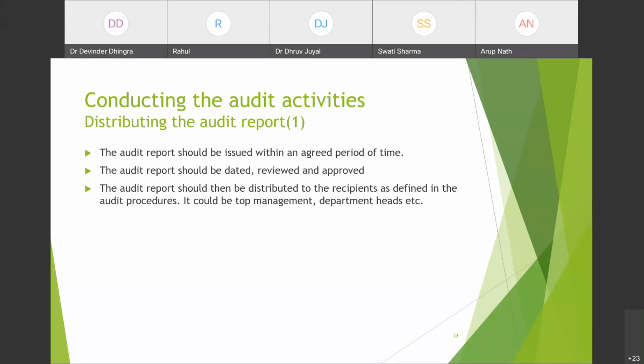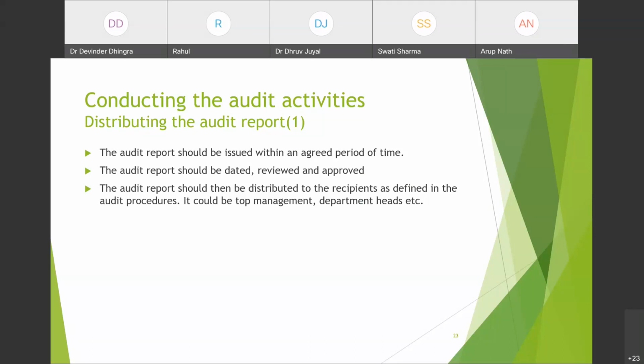Distributing the audit report. The audit report should be issued within an agreed period of time. Whatever time is mentioned in your procedures, or if you have agreed any time with the audited departments, the audit report should be issued within that agreed time period. The audit report should be dated, of course. Audit report should have dates: the date on which the audit was done and the audit report was made.